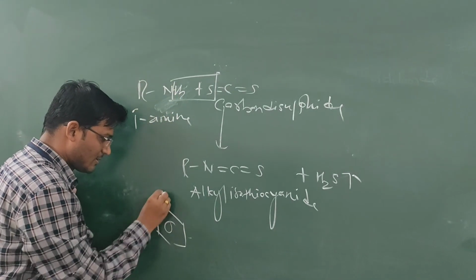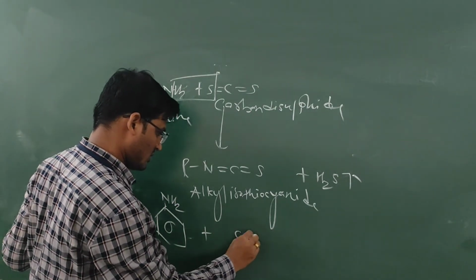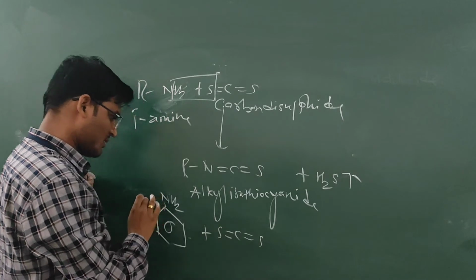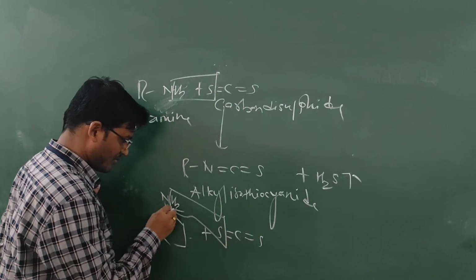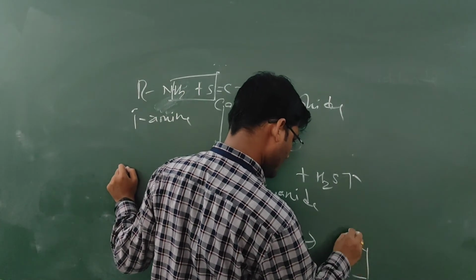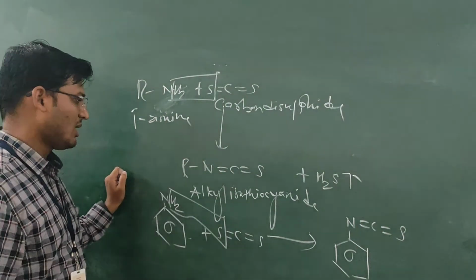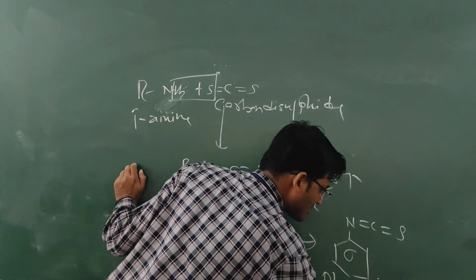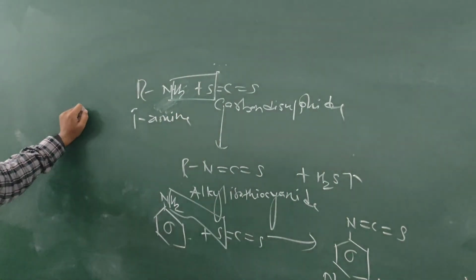When aniline reacts with carbon disulfide, C=S, it forms a product N=C=S. This is phenyl isothiocyanate.